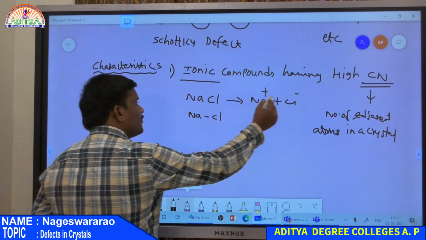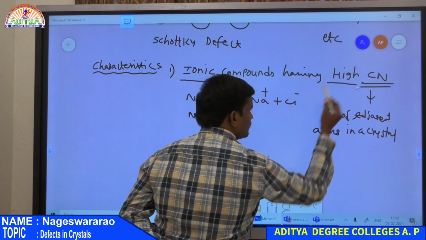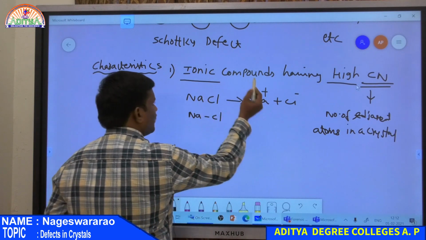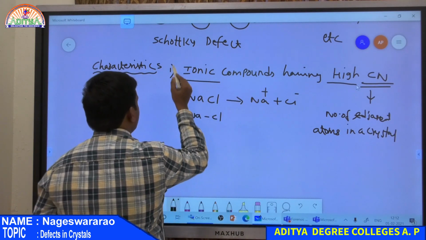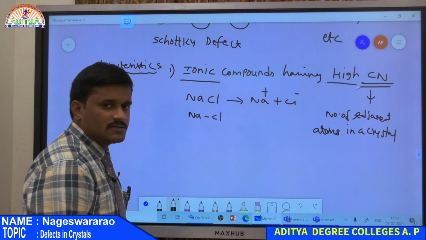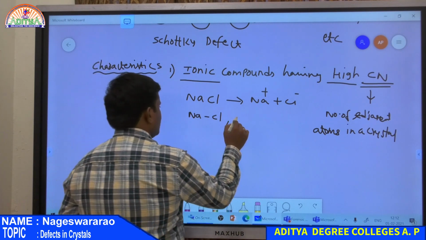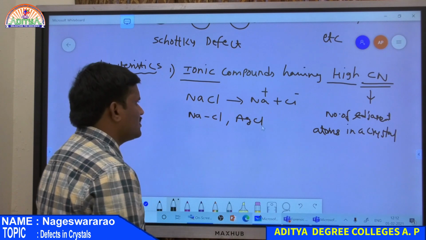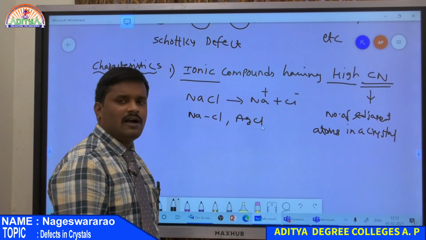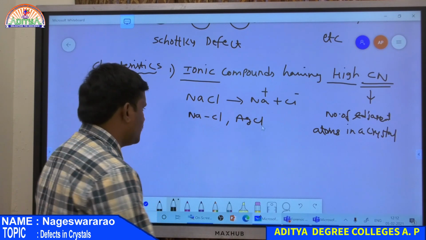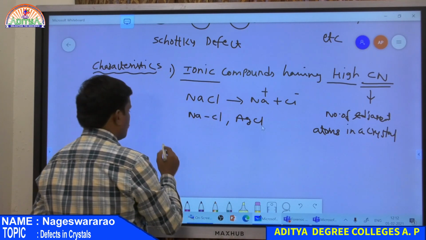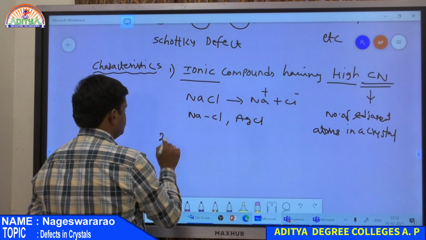So if an ionic compound contains a high coordination number, that is a high number of surrounding atoms, then that compound undergoes Schottky defect. Examples are NaCl, AgCl, and so on. In all these cases, these are ionic compounds as well as having high coordination number. That is why these crystals undergo Schottky defect. So this is the first characteristic property of Schottky defect.